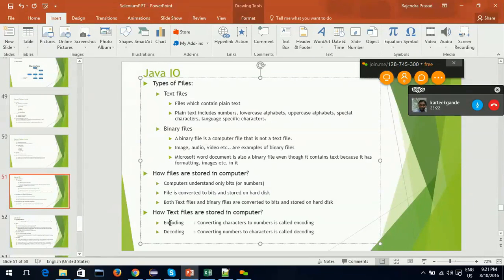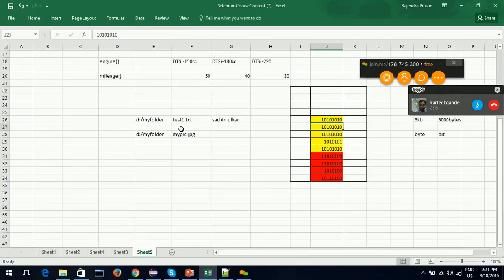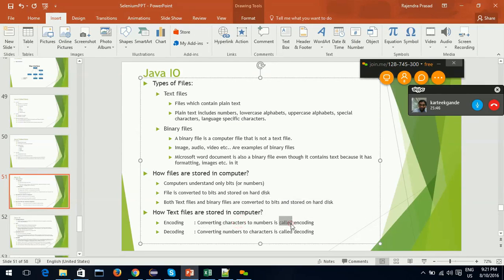Before that, there are two words. Encoding: converting characters to numbers is called encoding. Suppose character S is converted to a byte, character A is converted into another byte, character C into another byte, like this. Decoding: converting numbers back to characters is called decoding.